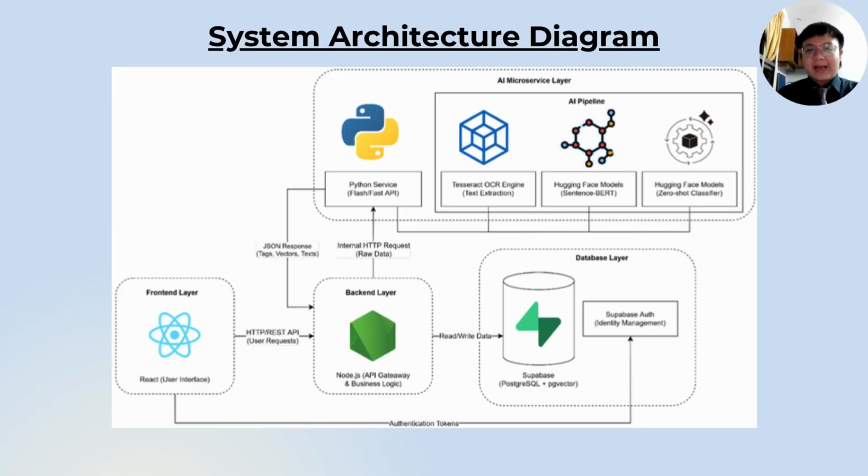This is my system architecture diagram. As you can see, there are a total of 4 layers. The first layer is AI microservice layer. The second one is front-end layer. The third one is back-end layer. And the fourth one is database layer.